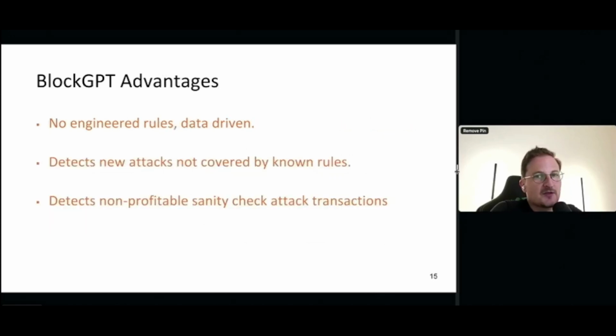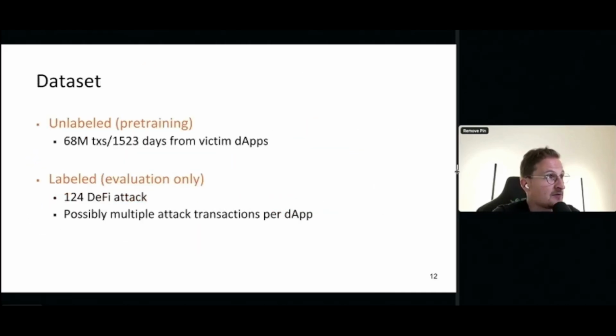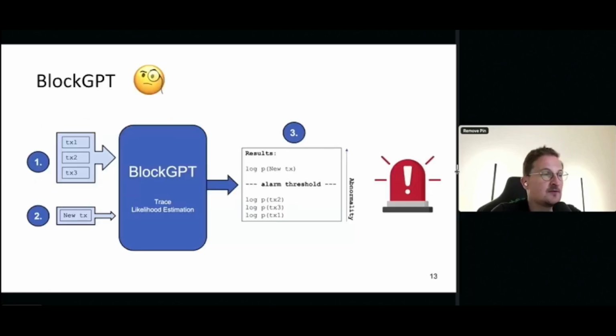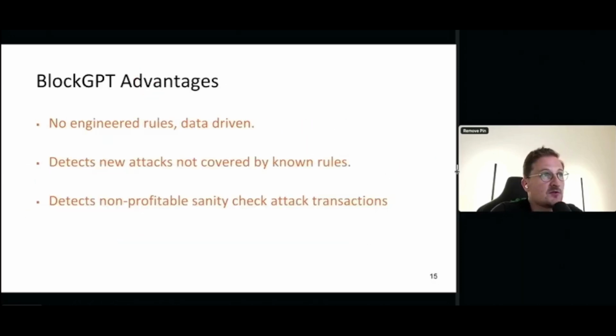So what are the advantages of such an approach? Well, there's no engineered rule, right? This is purely data-driven. So if I go back to the slides here, it's purely data-driven. Everything is trained on this 68 million transactions, right? We learn how do transactions look like. That's really what the model learns, right? It learns what the transaction trace is. And there's no engineered rules. There are no heuristics, right?